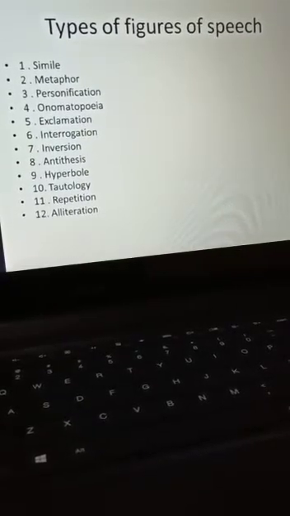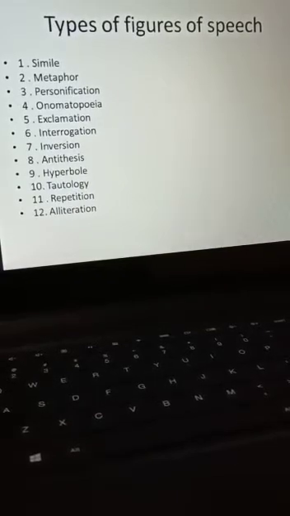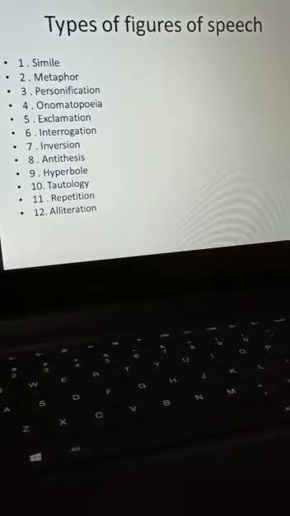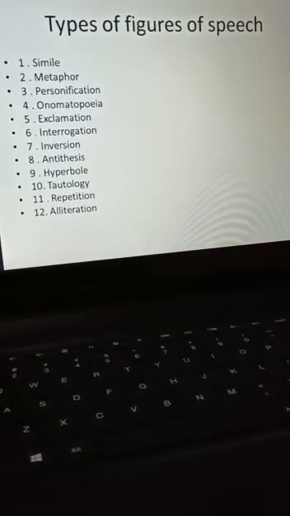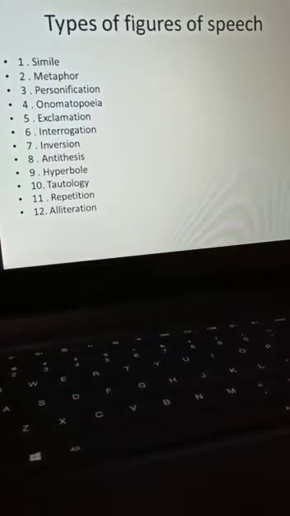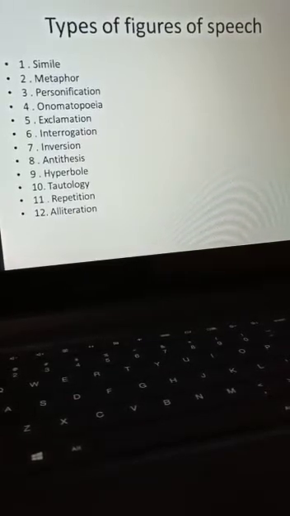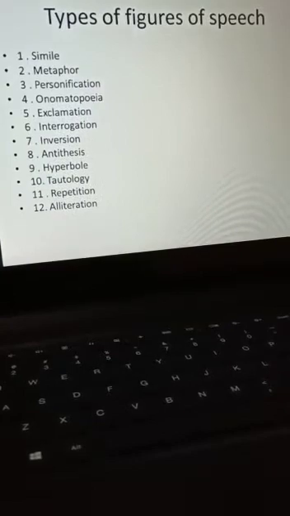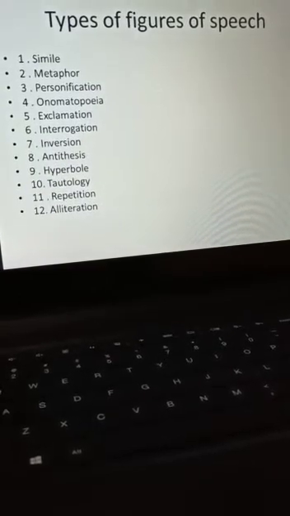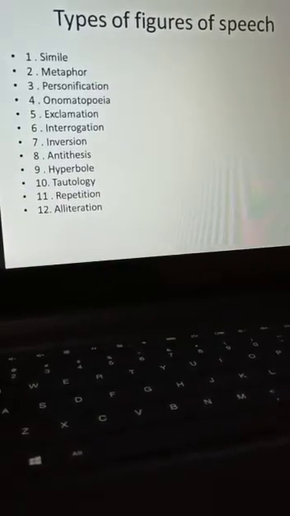Today we'll start our English lecture with the inspirational quote: believe you can and you are halfway there. Once again I'm repeating, believe you can and you are halfway there. So keeping this in mind, believing in ourselves, we will start our figures of speech.